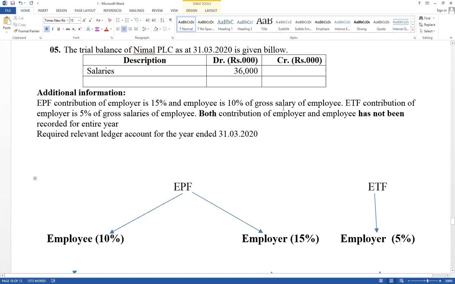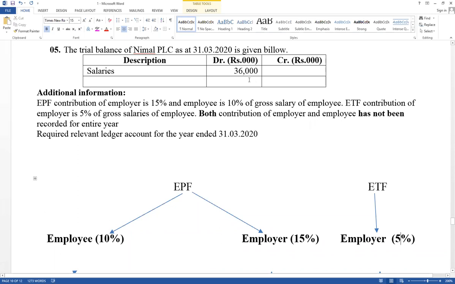Cash account credit, salary account debit. There are two adjustment effects for salary. Contribution of employee also affects salary: salary account debit, EPF payable account credit. But here it is given that both contribution of employer and employee have not been recorded. It means contribution of employee, salary account debit, EPF payable account credit, like that, is not recorded. Contribution of employee not recorded, but salary account balance available, that is a net salary.